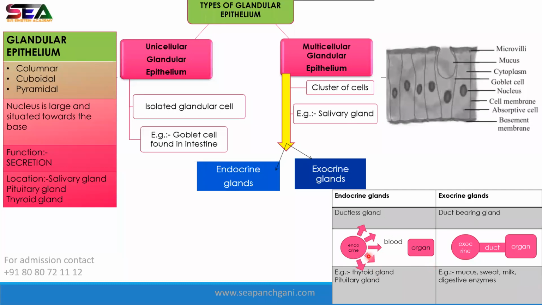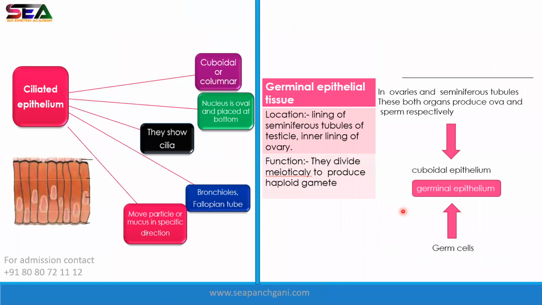Moving forward, ciliated. Now ciliated epithelium, this is very important. Ciliated epithelium means you can see hair-like structures. These are the cilia. What are cilia? They are short, microscopic, hair-like vibrating structures.